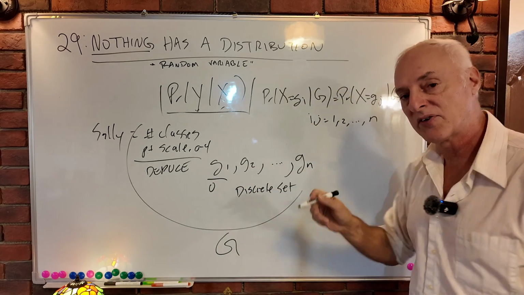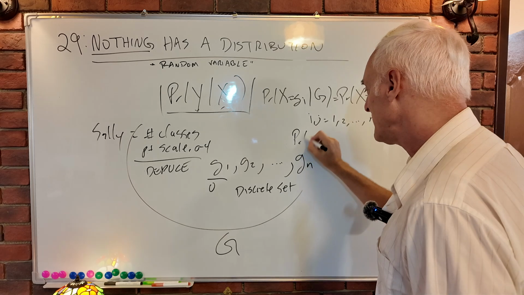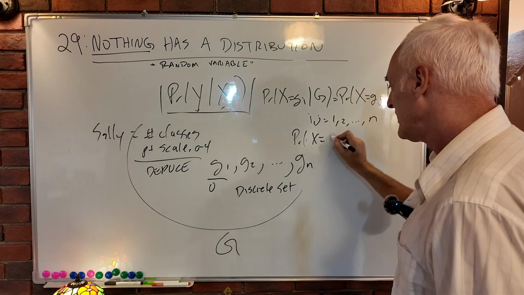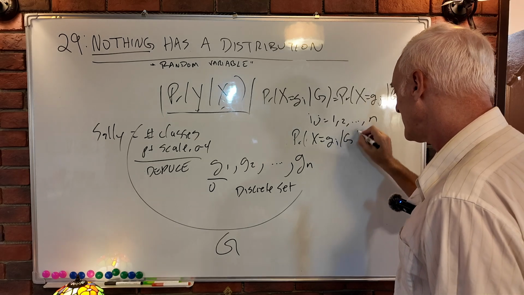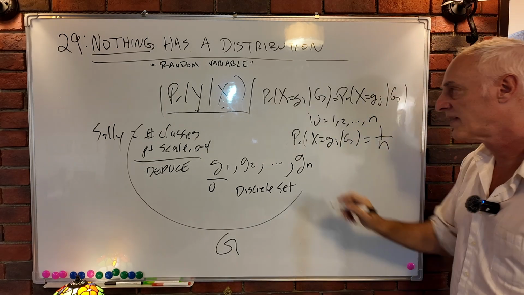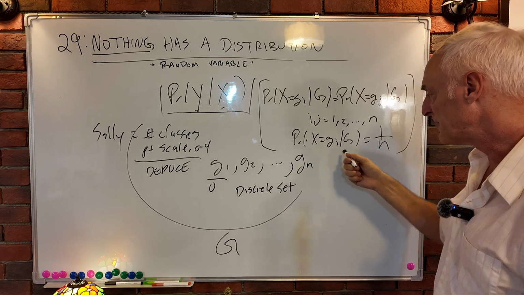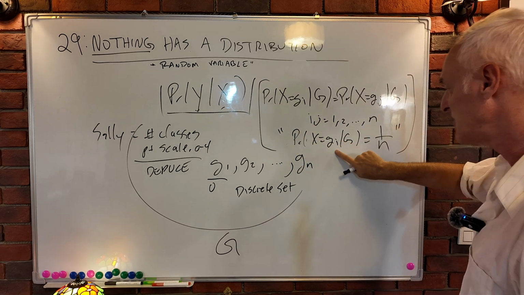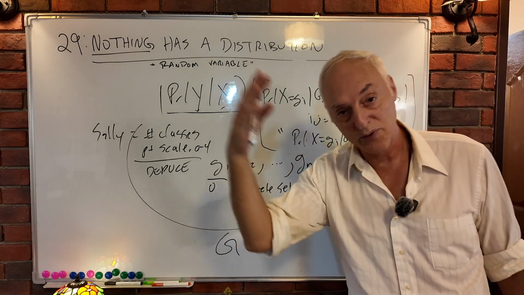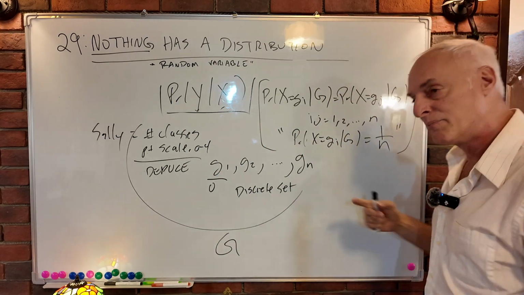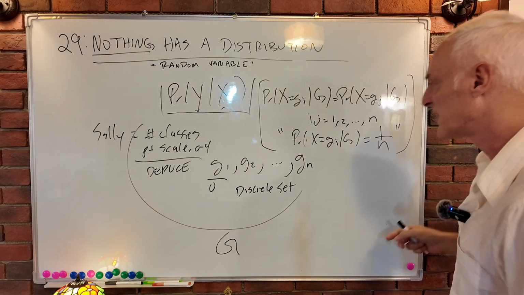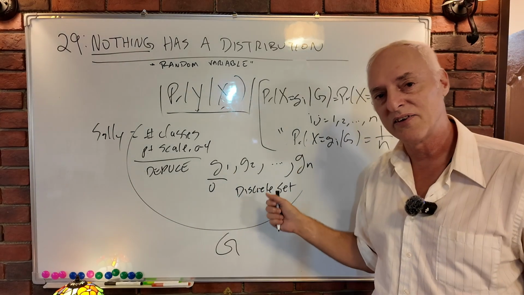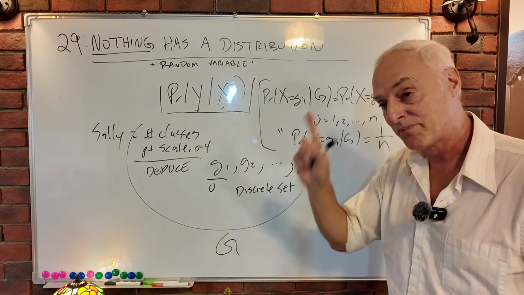And because of the symmetry of individual constants, which we've done many times, the probability that x equals g_i, given g, is going to be 1 over n. Now that is a true statement, which we have deduced many times before. But it will strike you as a strange statement, because you're going to say, I don't think that's really the case, that she's going to have every possibility in this ordered discrete set.